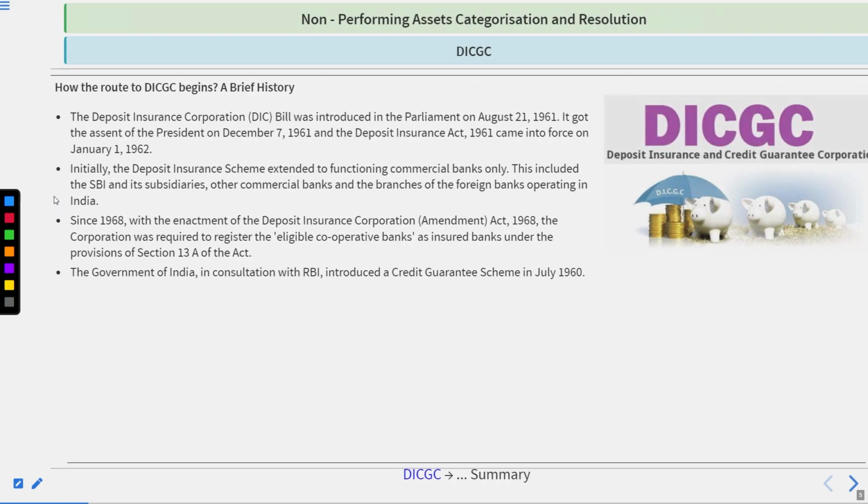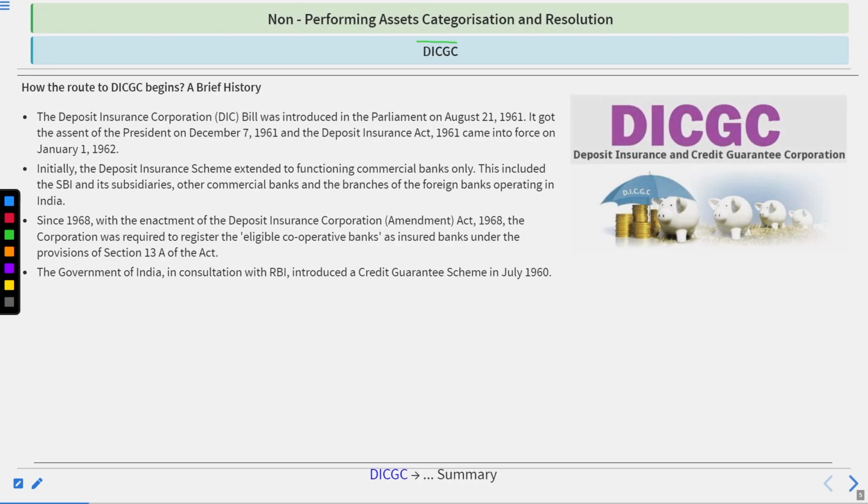Now, let's begin with the DICGC. If you look at this picture, you will find that it stands for the Deposit Insurance and Credit Guarantee Corporation. That is the full form of DICGC, and this is important from the examination point of view. We all must be aware of this: Deposit Insurance and Credit Guarantee Corporation.